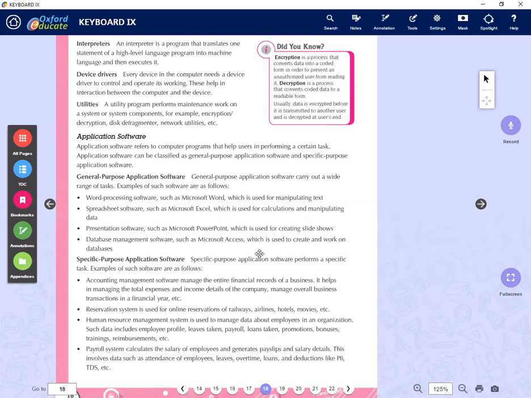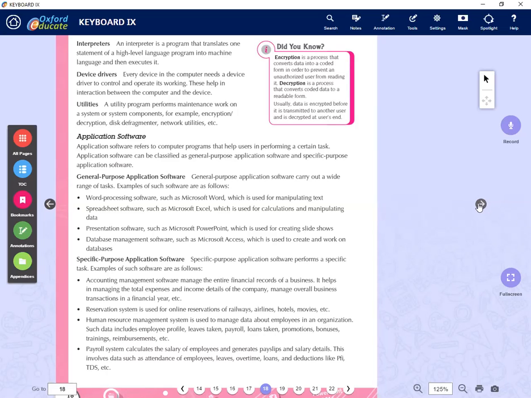To manage and monitor those transactions, we use special purpose application software. Also reservation systems, to book railway or airlines, then human resource management, and payroll systems. Those are what we consider under application software: general purpose and special purpose.